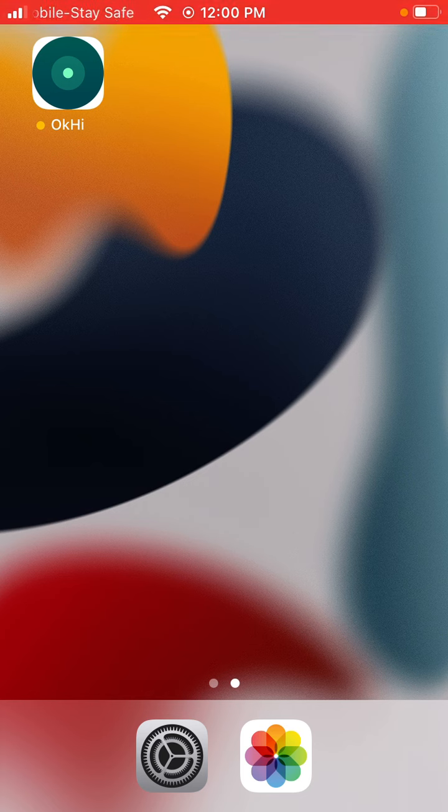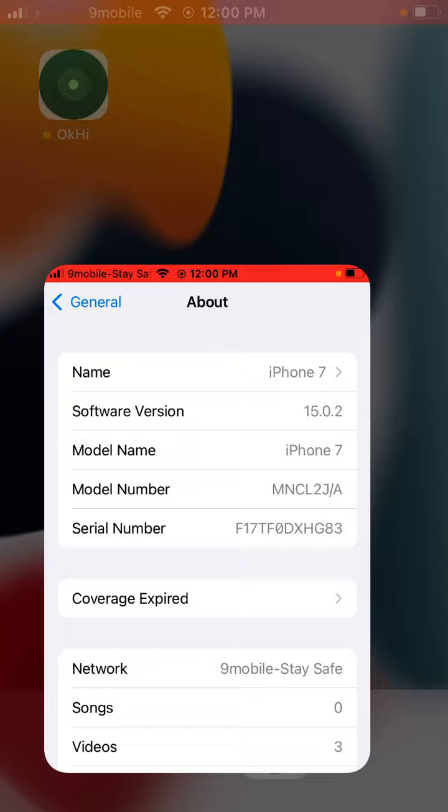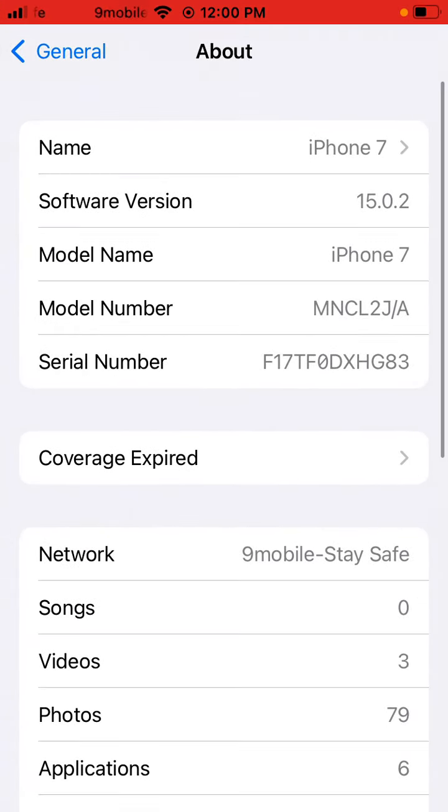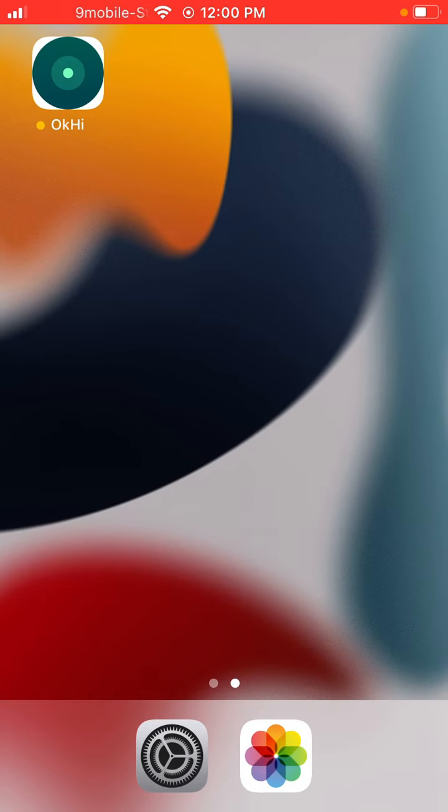So OkHi is a digital address verification service, and we enable anyone with a smartphone to verify their address in a few taps. Just to show that this is done with my iPhone 7 and not my simulator, you can see the information here. And now let me go into the demo.